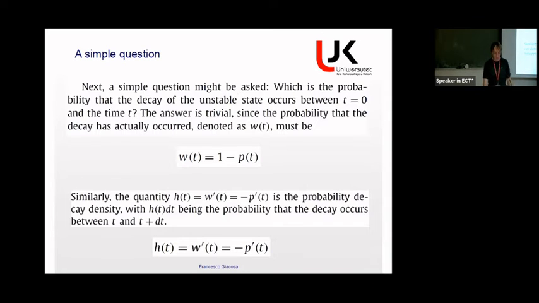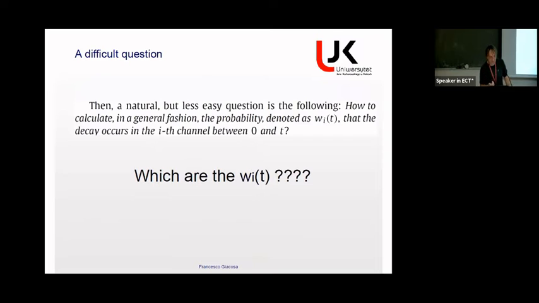And this is clear, but then the next question, which is more complicated, is the following. Suppose that we have an unstable state that decays in more than a single channel, 2 channels, for instance, and I consider the following question: how to calculate the probability, let's call it Vi of t, that the decay occurs in the ith channel between 0 and t. Of course, the sum of the decay probabilities in all channels should be 1 minus P of t, because this is clear. But what about any single channel? And this is not a trivial question.